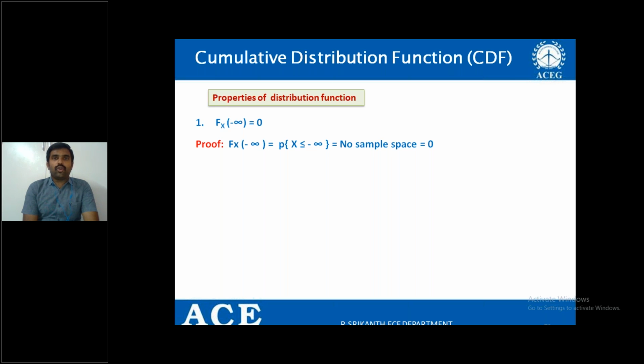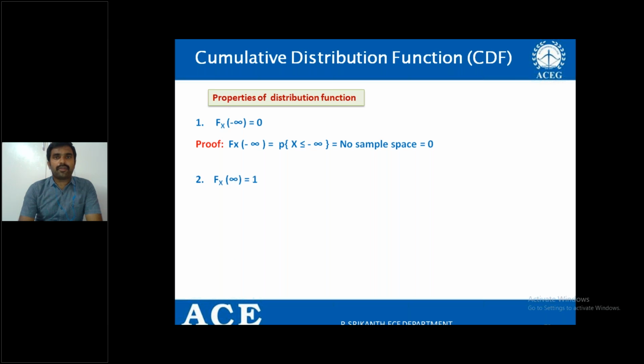What does that mean? That is no sample space, and if there is no sample space, the probability is equal to 0. Therefore, Fx of minus infinity is equal to 0.